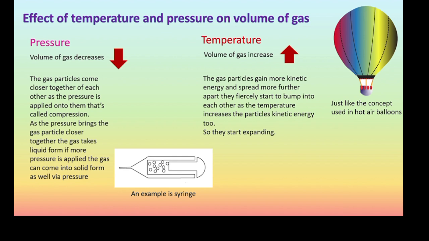As the particles get more energy, they spread apart more, bumping into each other more frequently, and that's how they use greater space. This concept is widely used, and the picture on the right of a hot air balloon uses the same concept. The gas is filled inside the balloon. The heating element is placed at the opening of the balloon, which heats the air up, and so the gas volume starts to increase, which in turn lowers its density. And warm air density is less than cold air, so the balloon starts to rise.